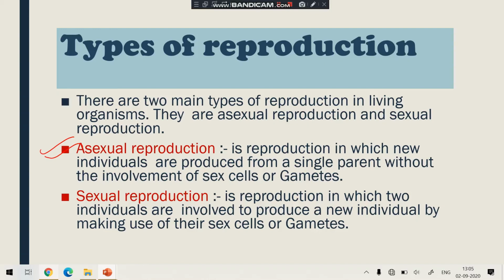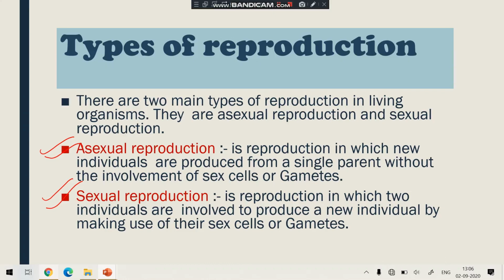So what is asexual reproduction? A type of reproduction in which a new individual is produced by a single parent. And here the formation of gametes does not take place, or we can say the involvement of the gametes does not take place. Okay? Then what is sexual reproduction? Sexual reproduction is a type of reproduction in which two parents are involved to produce a new individual.